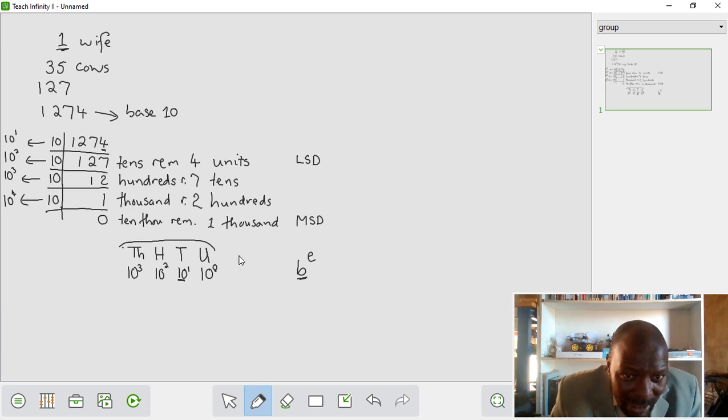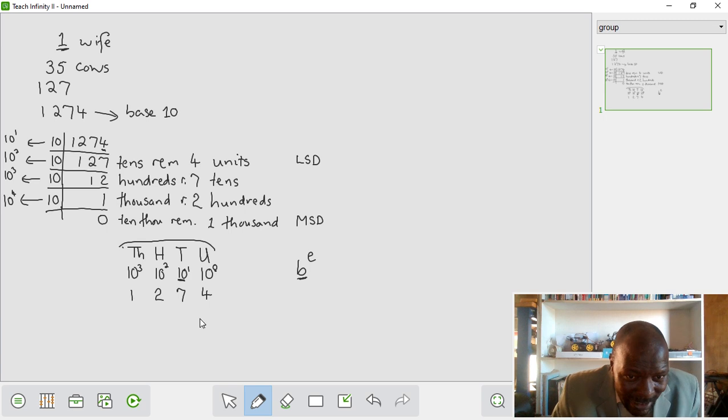So if we now say our answer there, we're writing from the most significant digit. So we had 1,000, we had 2 times 10 to the power of 2, which is 200. Now we've got 7 tens, which is 7 by 10 to the power of 1, and then we've got 4 units, which is 4 by 10 to the power of 0, which is 4 times 1. 1 is units, so there's 4 units.